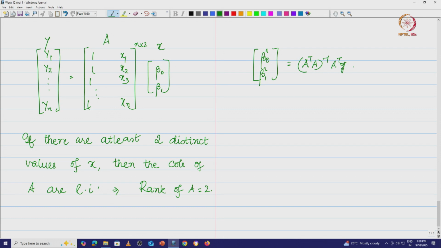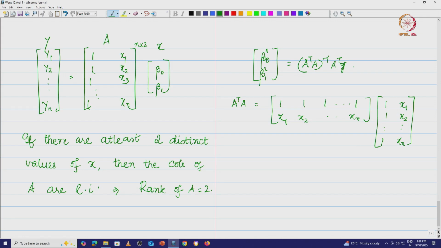Now let us figure out what A transpose A is in the first place. A transpose A is this matrix, 1 1 etc., 1 x1 x2 etc., xn, into 1 1 etc., 1 x1 x2 etc., xn.